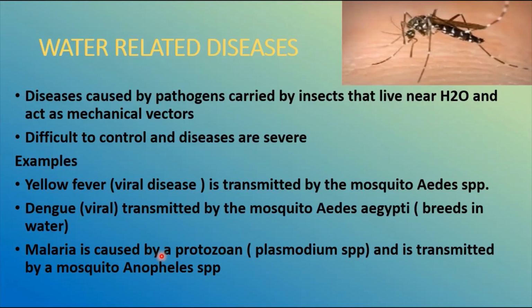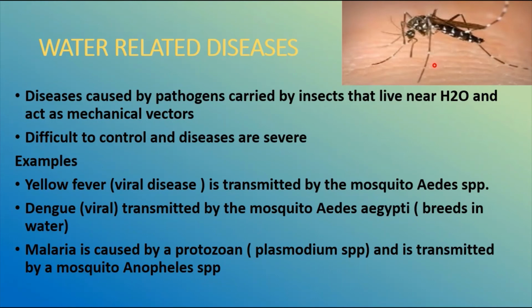Then moving to the fourth type of classification, water-related diseases, where microbes associated with insects that live or breed in the water are classified as water-related diseases. The best example I told you is yellow fever. Here the diseases are carried by pathogens mainly through insects like mosquitoes, the Aedes mosquito and the female Anopheles mosquito.